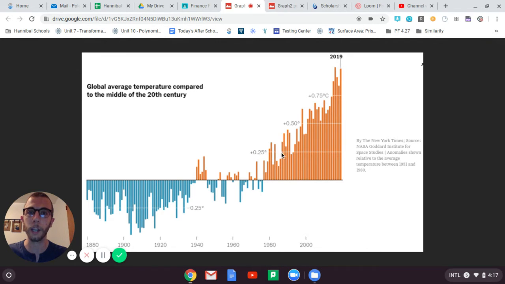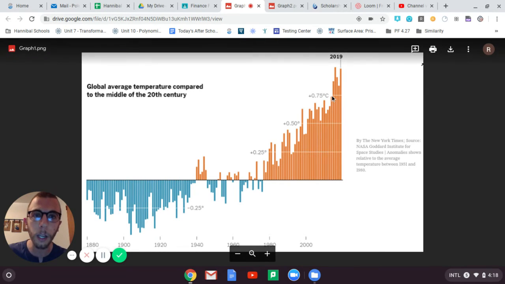So at this point here, like this year right here, that would hit that plus 0.25, whatever that year was, it looks like it was maybe 1992. 1992 was on average a quarter of a degree Celsius warmer than that average temperature between 1951 and 1980.